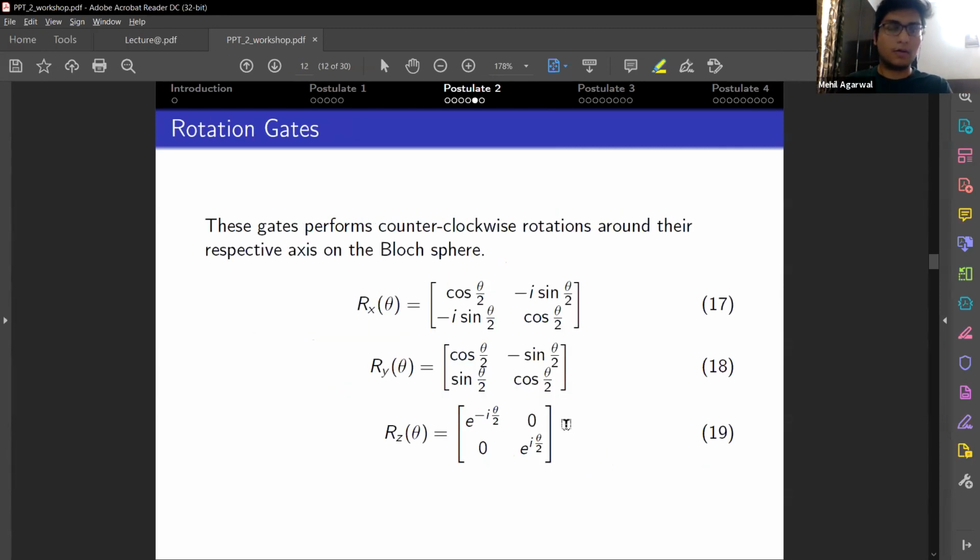Now, there are also some more important gates which help you make more custom changes. They're called the rotation gates. As we saw in the Bloch sphere, the angle theta in the Bloch sphere and this theta are not the same. This theta represents how much we want to change the angle of our state. Now, the Rx, Ry, and Rz gates change the state of the vector counterclockwise with respect to that axis. It'll be more clear if you try to work this out as well and try to plot the state which you receive on a Bloch sphere.